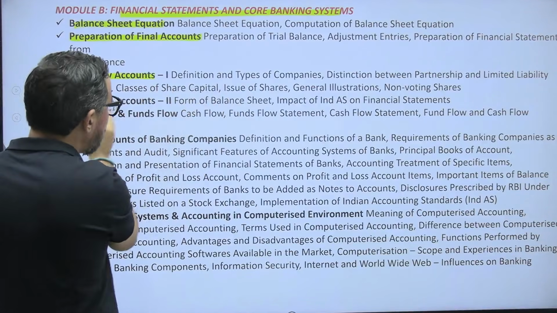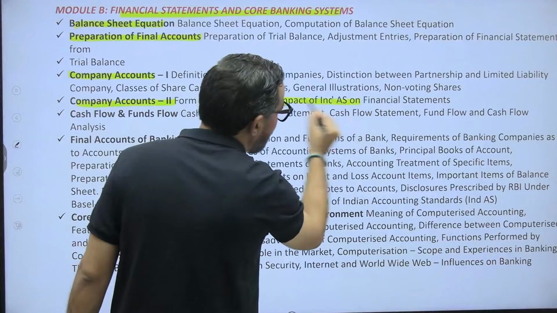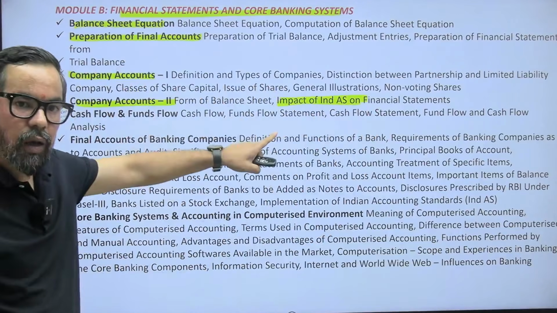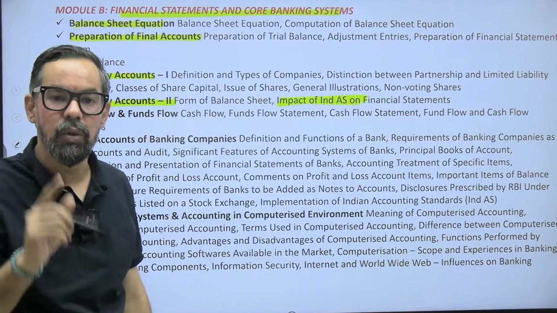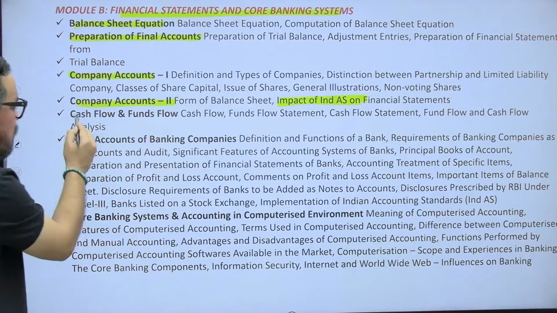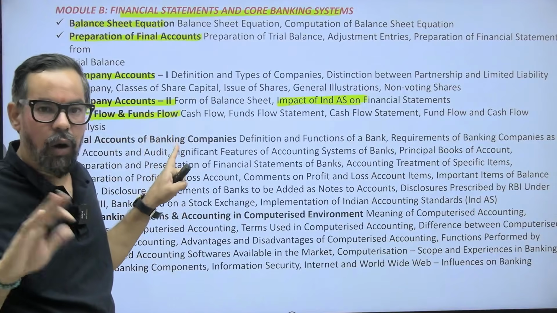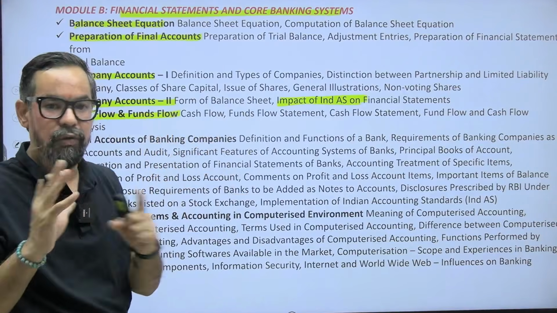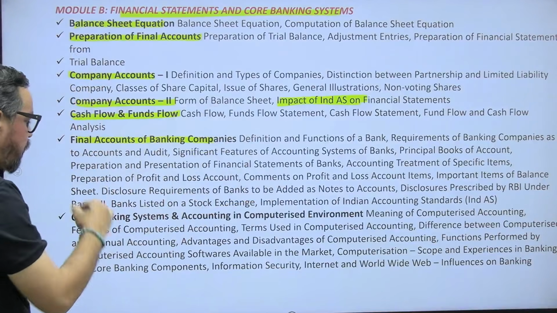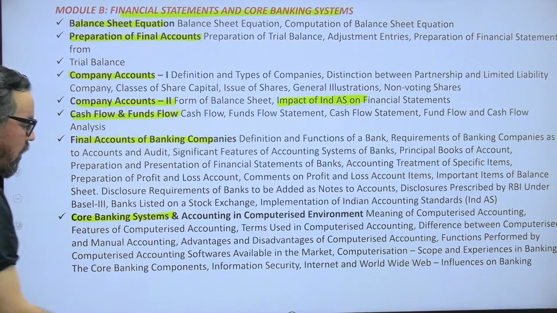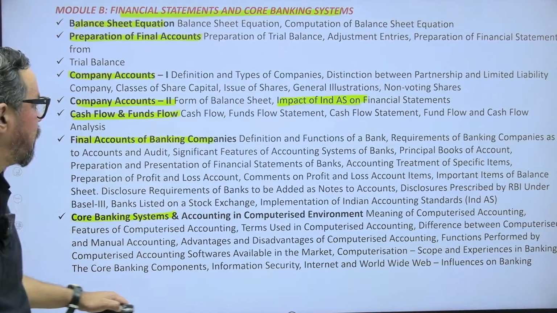Preparation of final accounts, trial balance, adjustment entries. Preparation of financial statements from the trial balance, meaning profit and loss account and balance sheet and others. Company accounts 1, company accounts 2, very detailed. Impact of Indian accounting standard: from the first unit they'll be asking accounting standards, from here they'll be asking Indian accounting standard. Cash flow, fund flow: 90% around cash flow, numerical or the fundamental aspect, or 1 question on the differences between cash flow and fund flow. Final account of a banking company, the detailing. Then we have core banking system in computerized environment, 1 reading is more than enough, right?